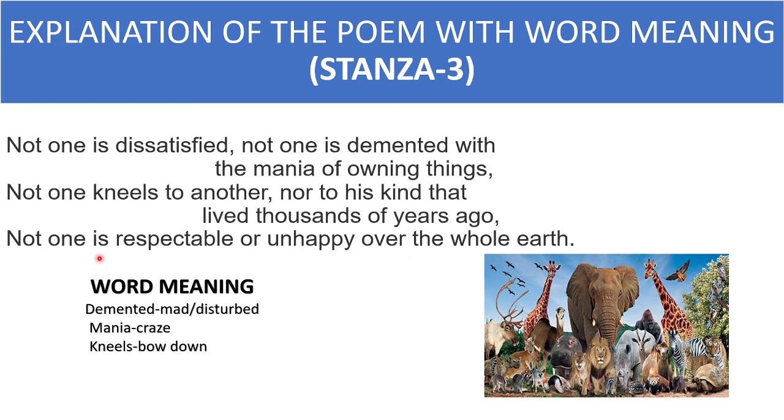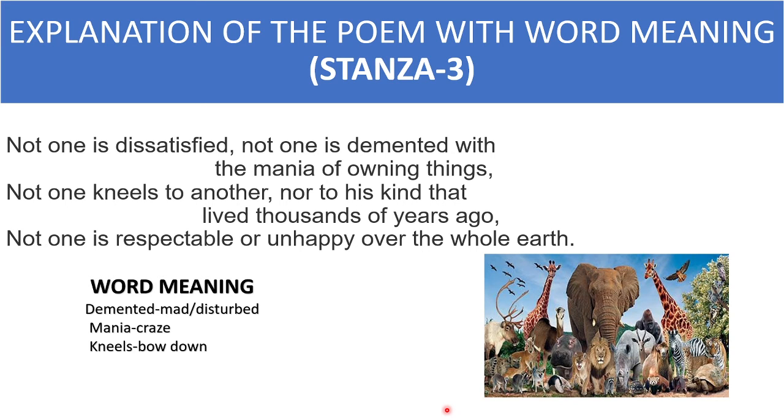Next line, not one is respectable or unhappy over the whole earth. Through these lines, the poet wants to say that all the animals are equal. There is a great quality, that is equality. For this equality, all the animals are equal.